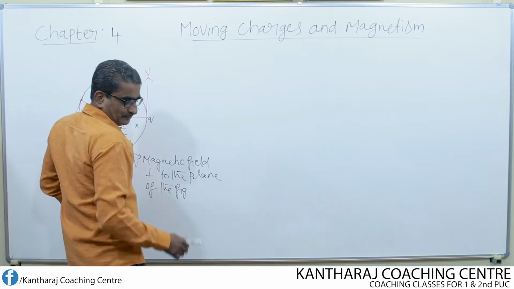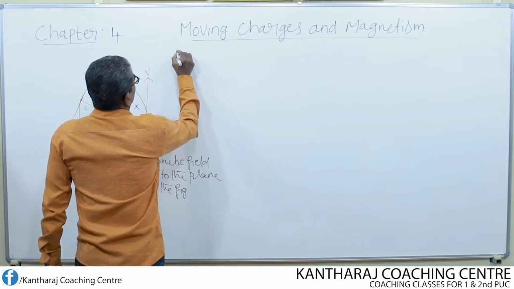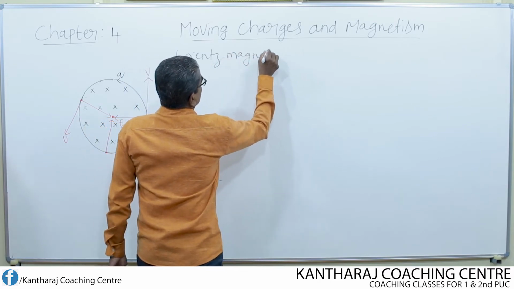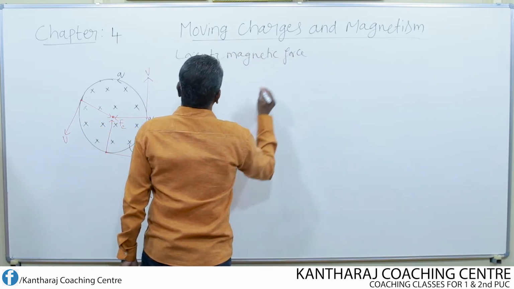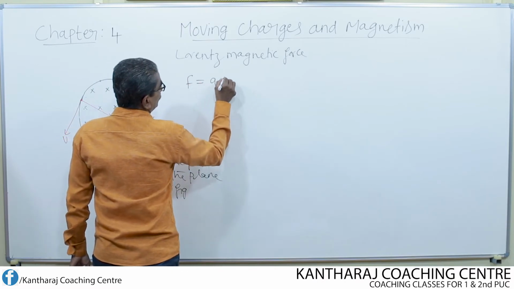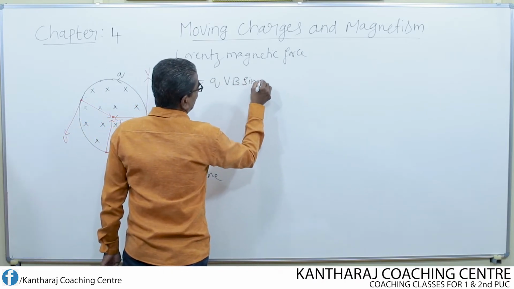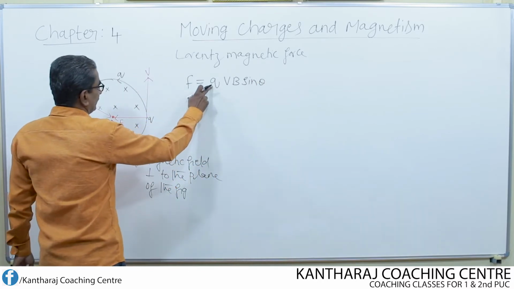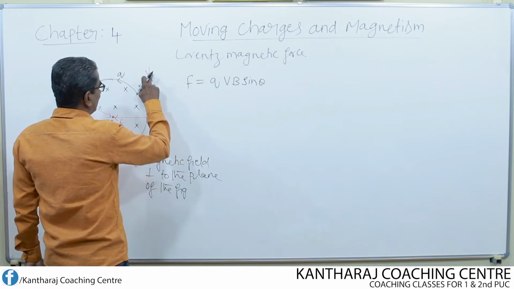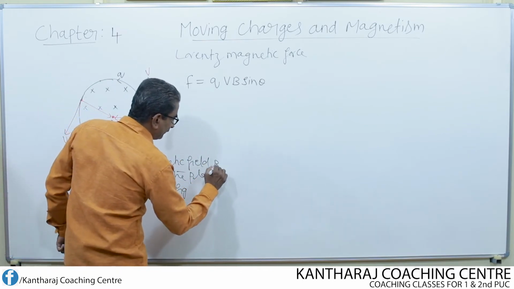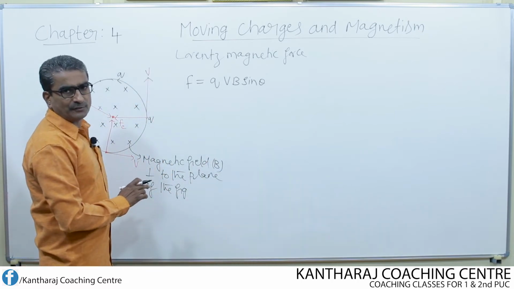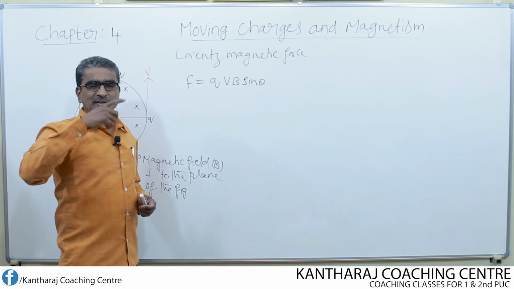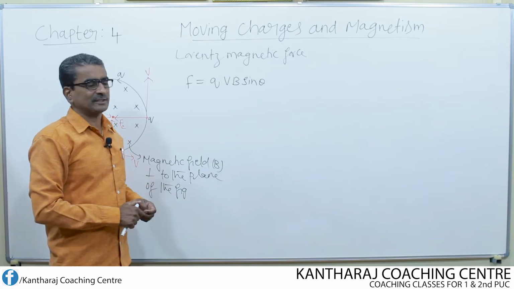So let us consider now the Lorentz magnetic force, which is given by F equal to Q into V into B into sin theta. I have considered only the magnitude of the force, not the vector form. Q is the charge of the particle, V is the velocity, and B is the magnetic field directed perpendicular to the plane of the figure inwards. What is theta? Theta is the angle always between the direction of magnetic field and the direction of velocity.